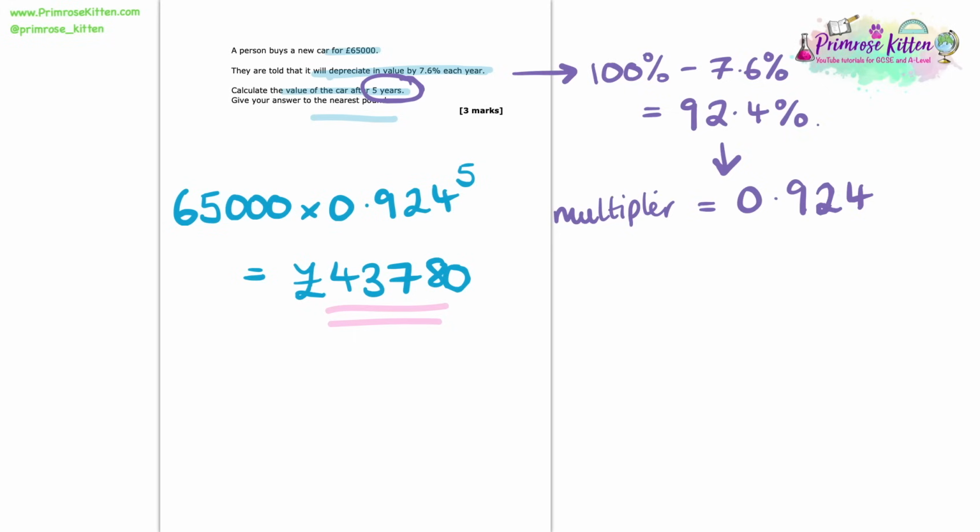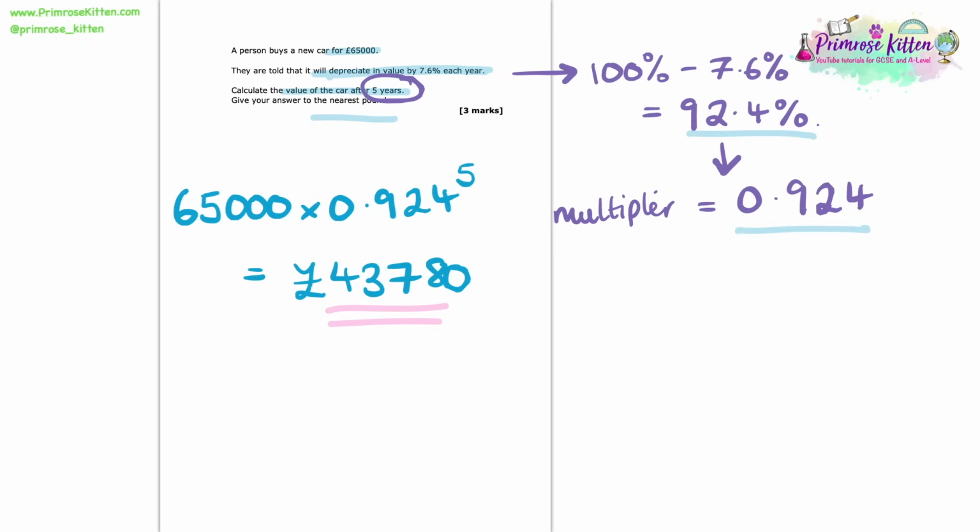So we always start with 100%, that's our original value. And if we're depreciating the value, we subtract the percentage. And if it's going up, like compound interest, then we add the percentage. We then find what that percentage is. In this case, it was 92.4%. And take whatever you have and divide it by 100 to get your multiplier.